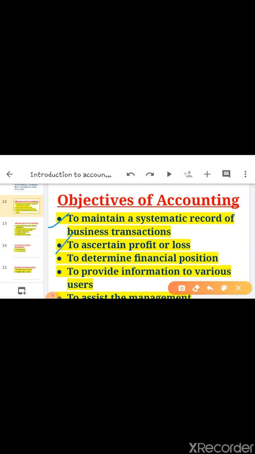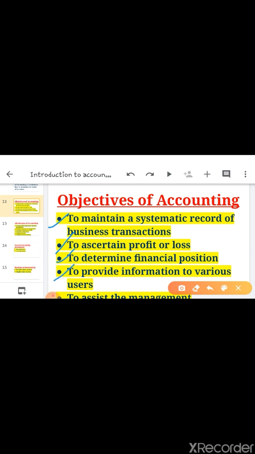The second is to ascertain profit or loss, the calculation of profit and loss. After keeping the books of account in a systematic manner, we will find out profit or loss. Next is to determine financial position, to depict the financial position of the business. So the balance sheet is also prepared to know the financial position of the business.